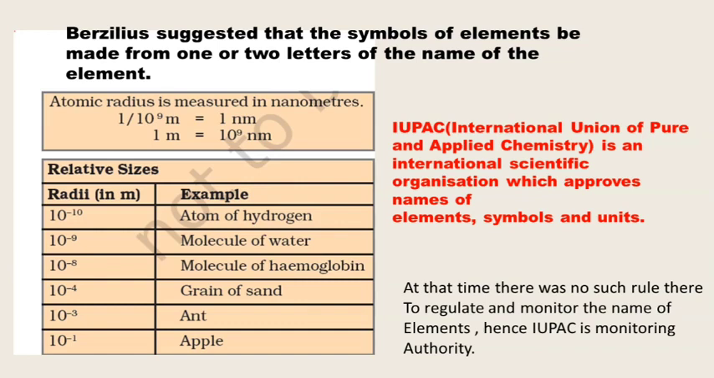There is a committee, the International Union of Pure and Applied Chemistry. It is an international scientific organization which approves the names of elements, symbols and units. Here it is just the size of the atom, which doesn't matter for you right now.